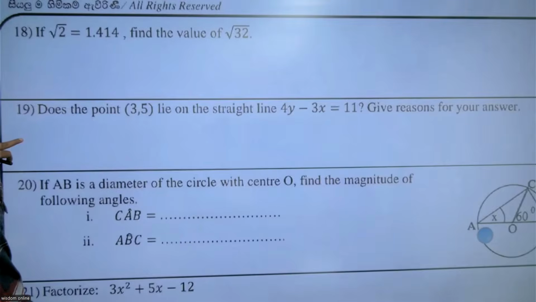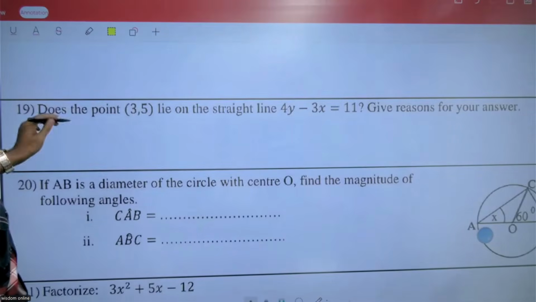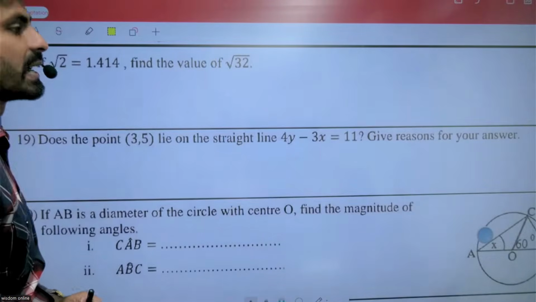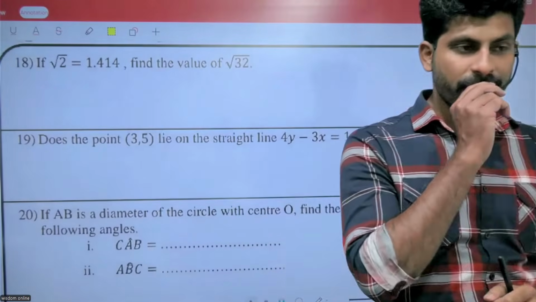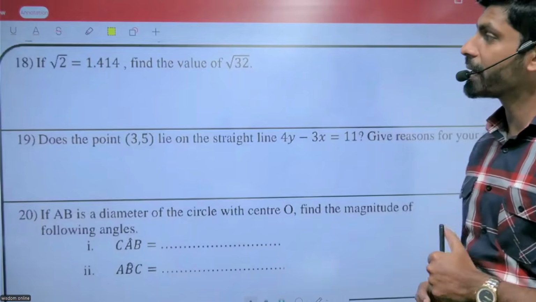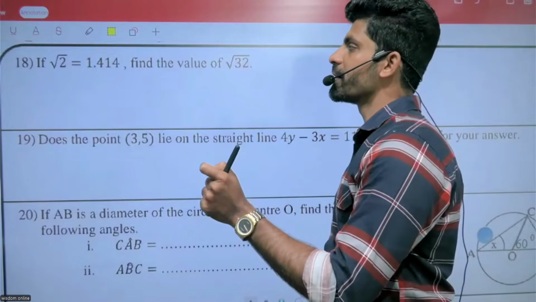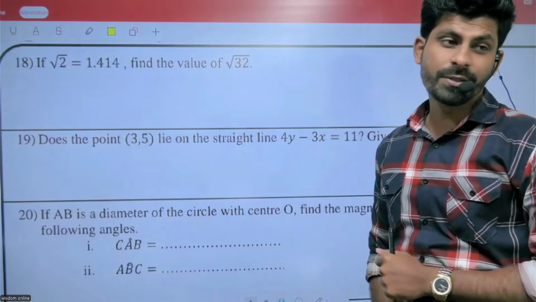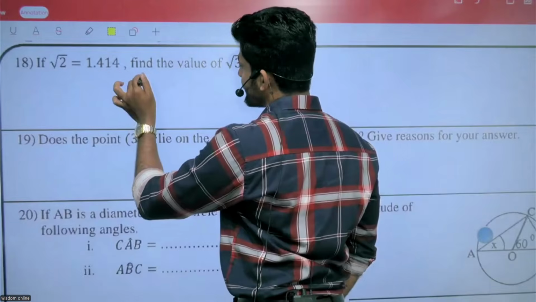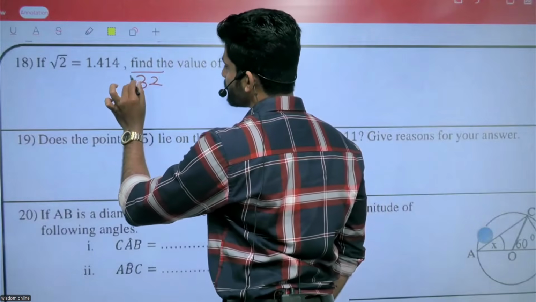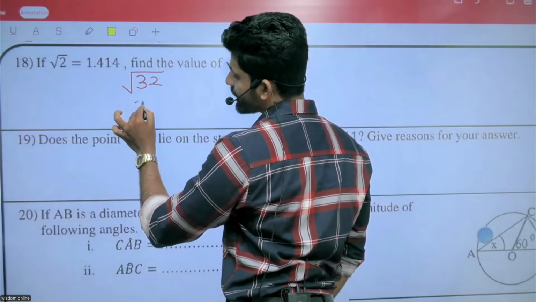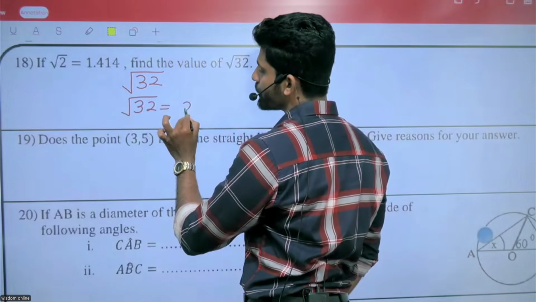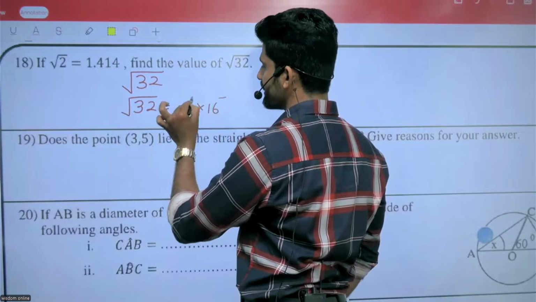Very good. Look at this one. If square root of 2 equals to 1.414, find the value of square root of 32. 32, but look at this one, they already gave 2. 32 we can write as 2 multiplied by 16.